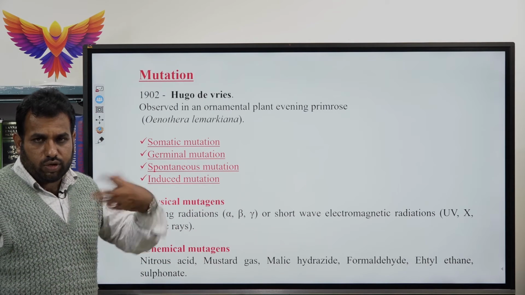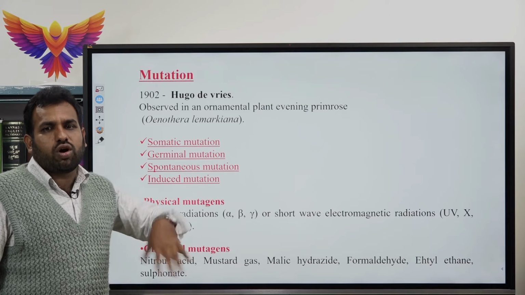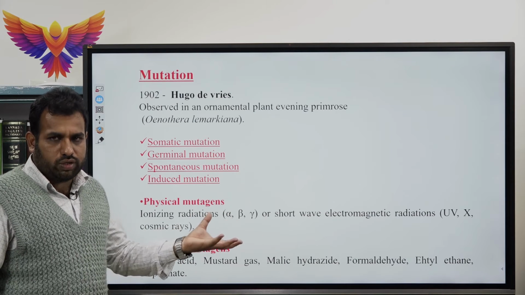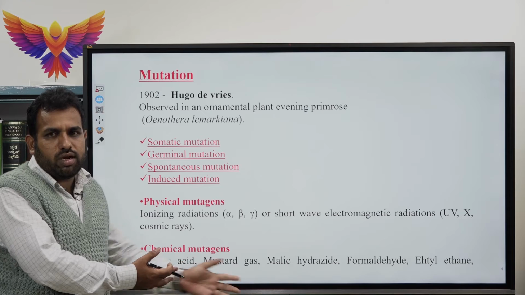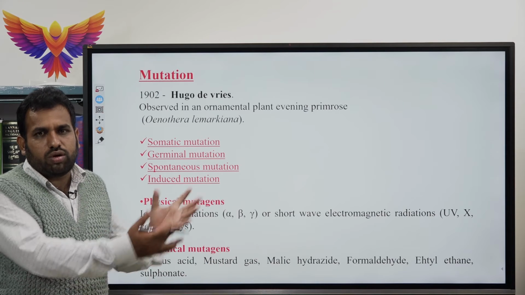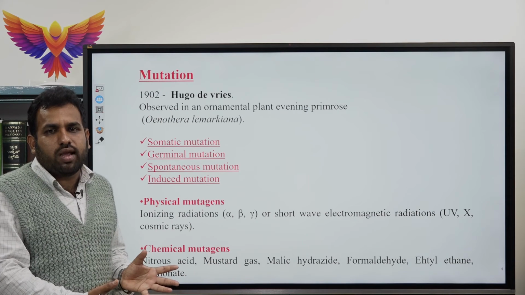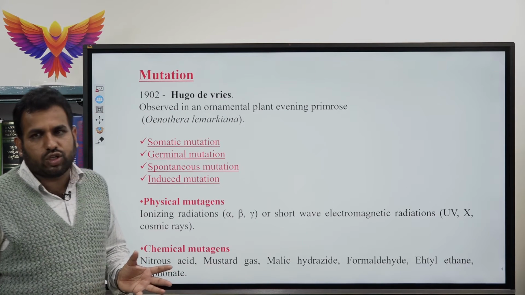What is a mutagen? The substances which cause mutations are called mutagens. There are two types of mutagens, physical mutagens and chemical mutagens. That is about the complete overall display of mutation.